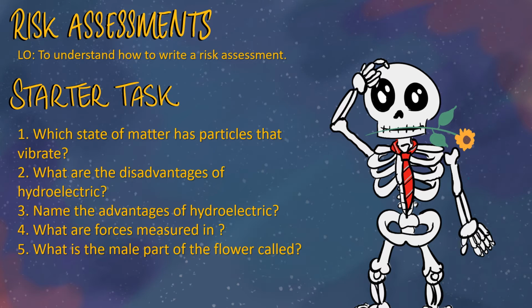Number 2, what are the disadvantages of hydroelectric power? So one of the disadvantages is that they can only be built in certain places. So they can only be built where there's a river, and some places might not have a river nearby. Another disadvantage is that it disrupts wildlife. You've got to build a big dam in the way, and it disrupts the natural flow of the river. Okay, so those are the disadvantages.